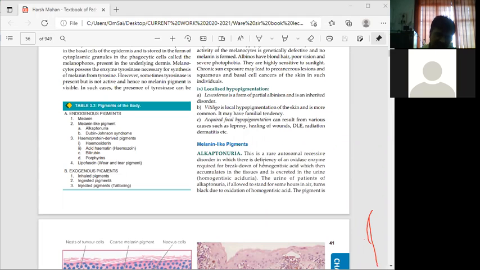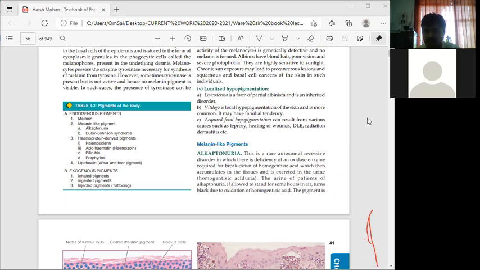Melanin-like pigments. This is a rare autosomal recessive disorder in which there is a deficiency of an oxidase enzyme required for breakdown of homogentisic acid, which then accumulates in the tissues and is excreted in the urine.